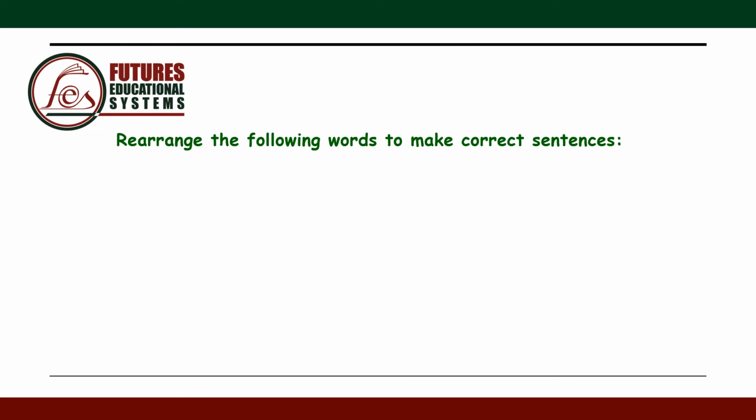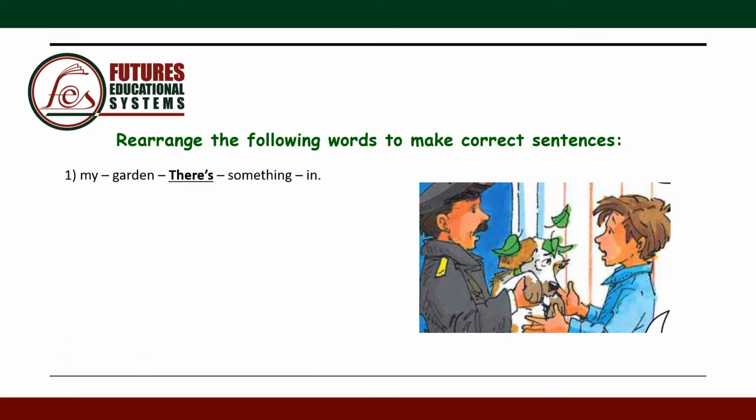Rearrange the following words to make correct sentences. Number 1: my garden, there is, something in. This is a sentence because it ends with a full stop, and we're going to start by the underlined word, which is there is. So, there is something in my garden.